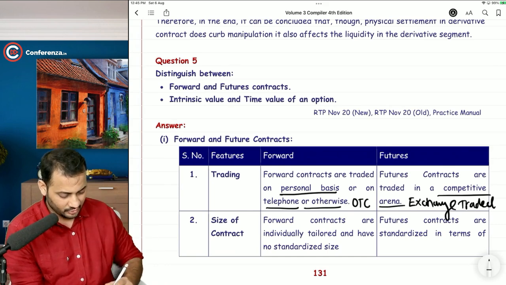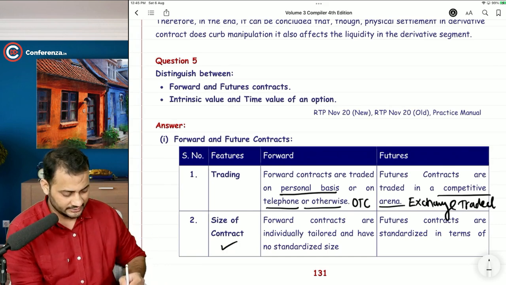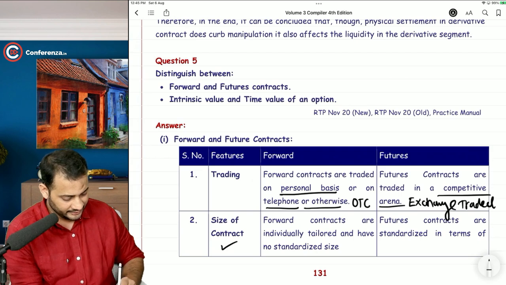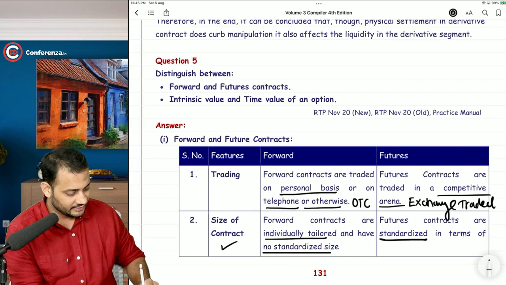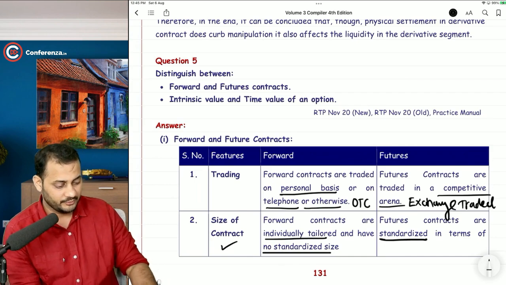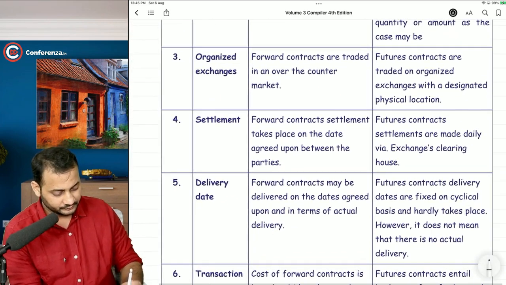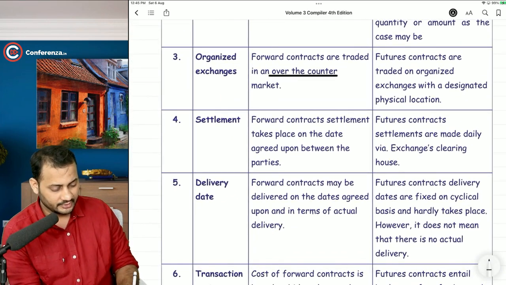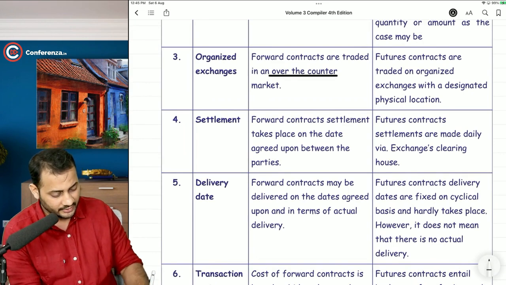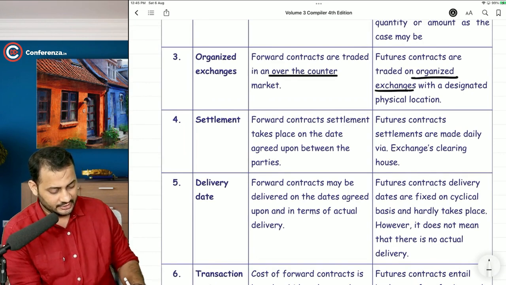Okay, size of the contract. I told you there is no specific size in the forward contract. These are individually tailored and have no standardized size. But there is standardization in terms of futures. Minimum lot will be fixed for everyone. This is traded in the over the counter market. This is exchange traded. Settlement.